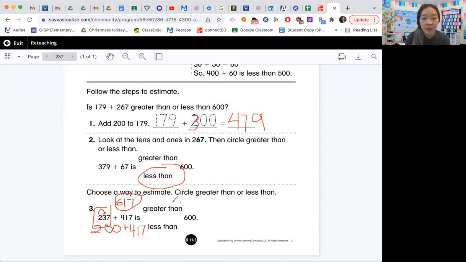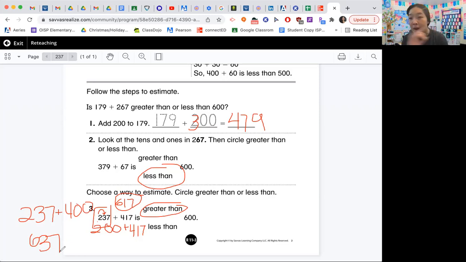Very good, greater. Now, it doesn't matter which number you estimate. You could have done 417 and you would have gotten still something greater than 600. Watch, 237. If we had actually left that and then rounded 417 to 400, because the 1 is less than 4, so 4 or less, let it rest, that would have still given you 637. So both ways, it would have been greater than 600. So it doesn't matter which number you estimate.